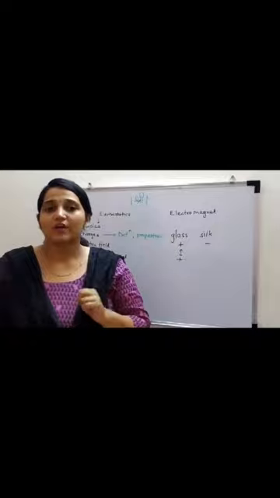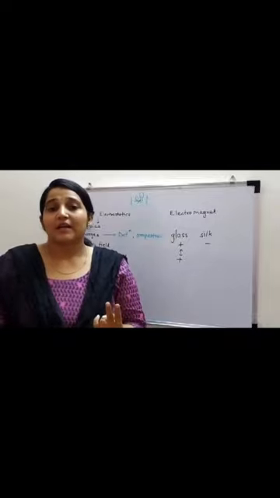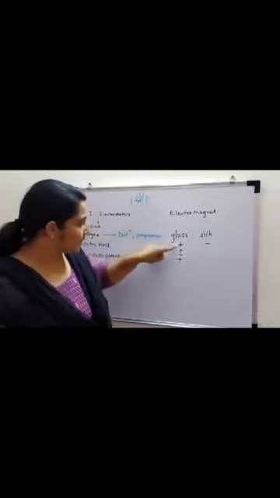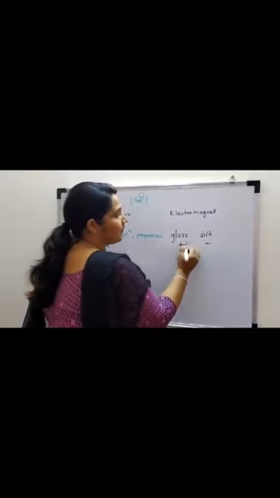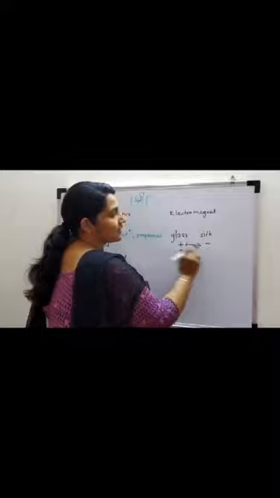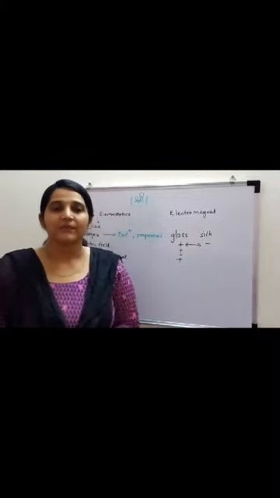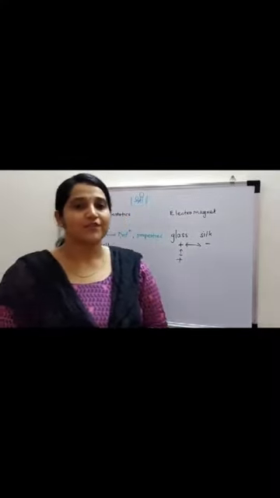Two equal but opposite charges attract each other, and two equal but like charges, plus and plus, will repel each other. Okay, got it? Two equal like charges repel each other, and two equal unlike charges attract each other. This is a property of charge.